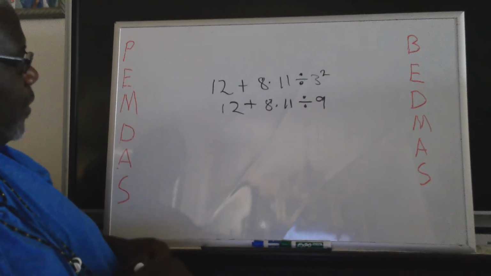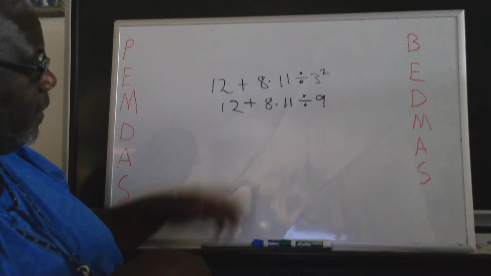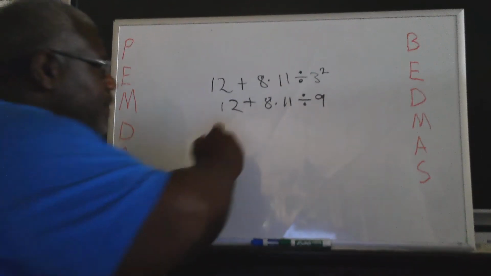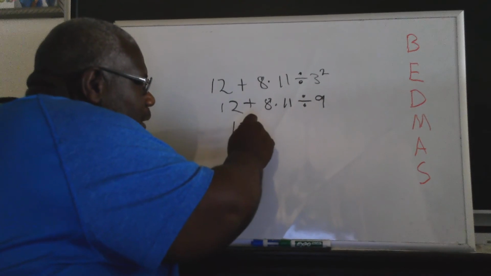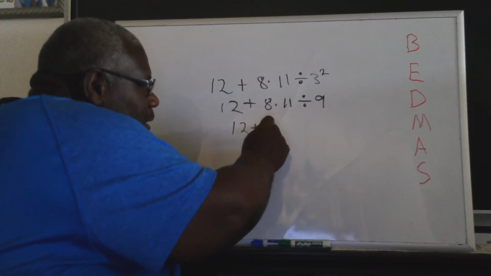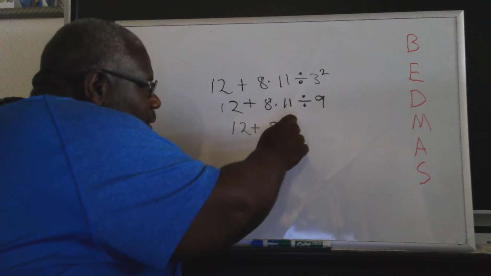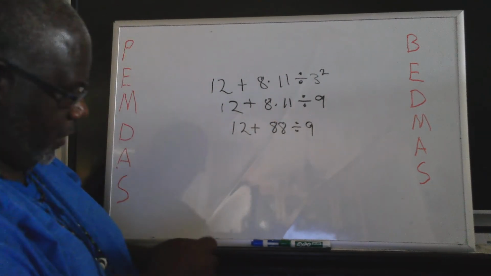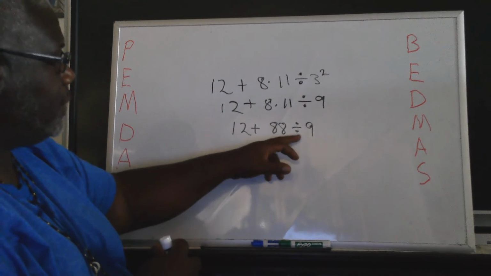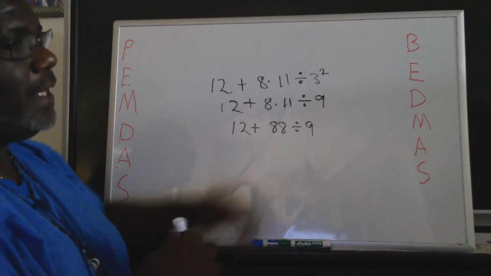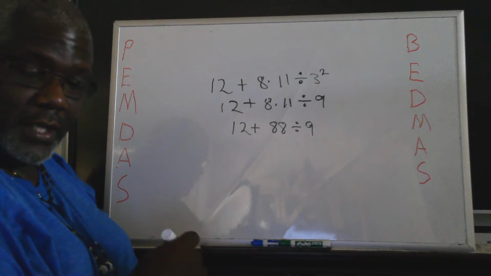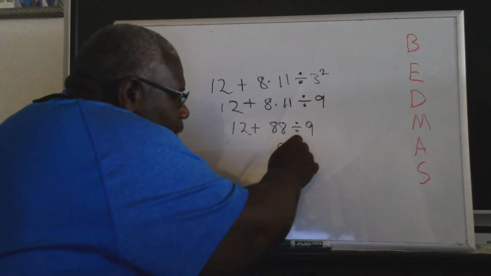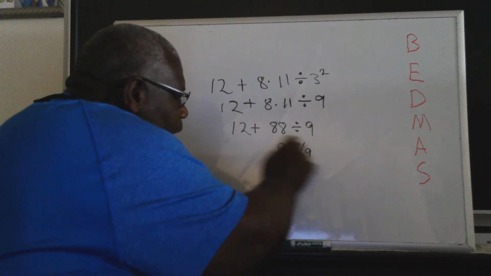Well, remember, what comes first? In this case, you have a multiplication problem. So let's do it first. So that's 12 plus 8 times 11 equals 88, divided by 9. Well, again, we have a division problem that comes before that. 88 divided by 9, I'm going to tell you this, is 9 and 7 over 9, right?